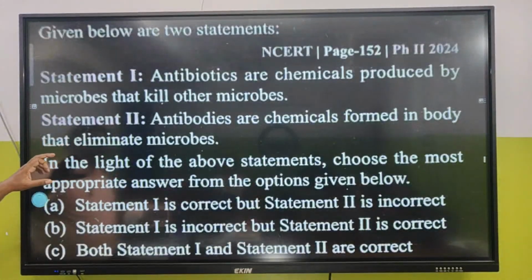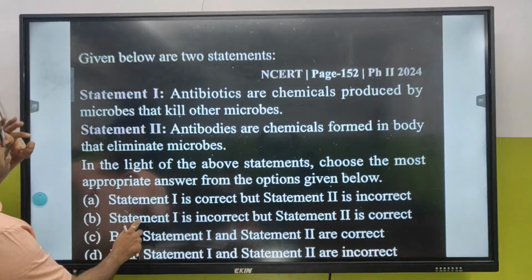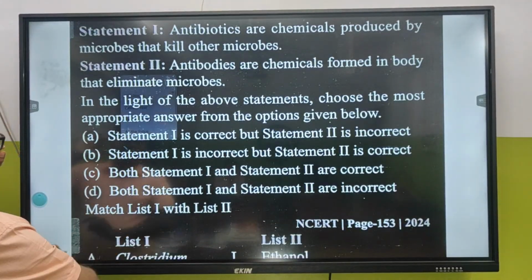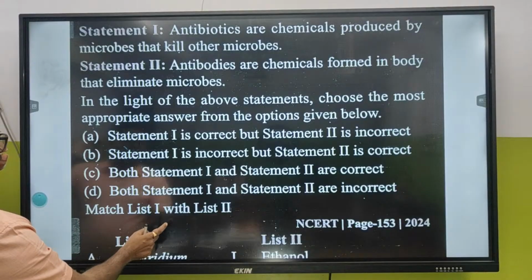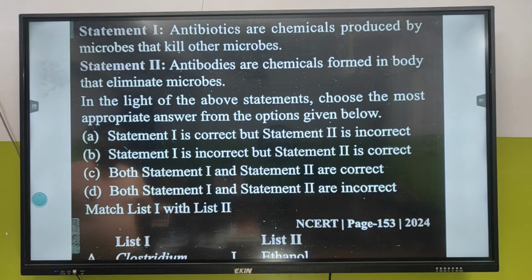Given below are two statements. Wait. This is very, very important. Check it out. Who can make it? Raise your hands. This is assertion reason? No. Statements only. Chalo.